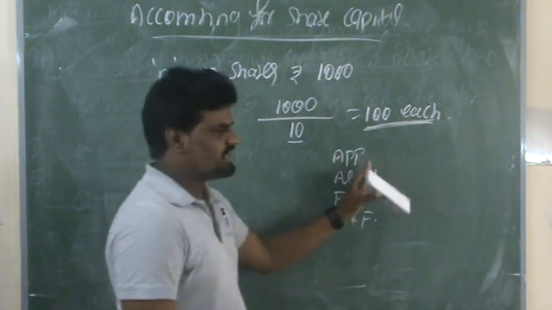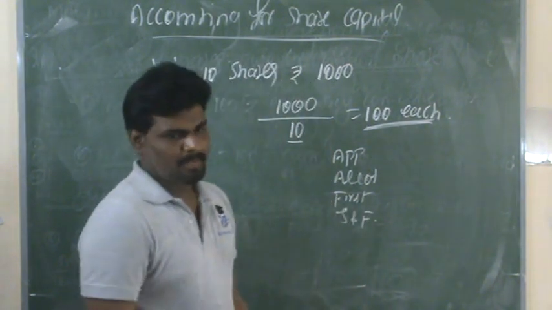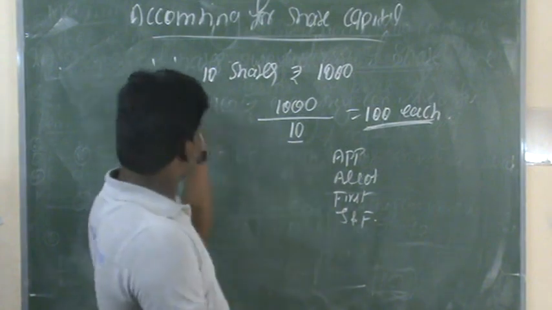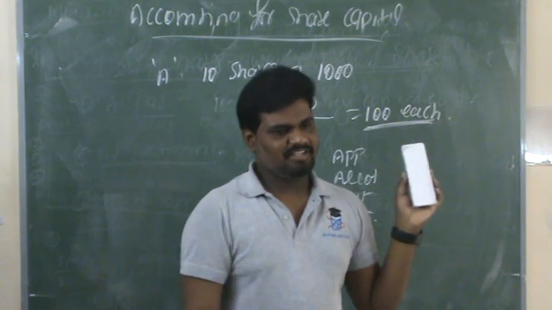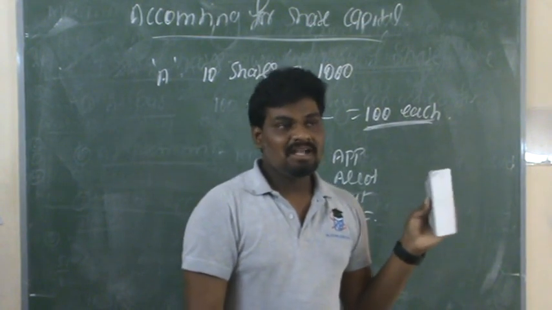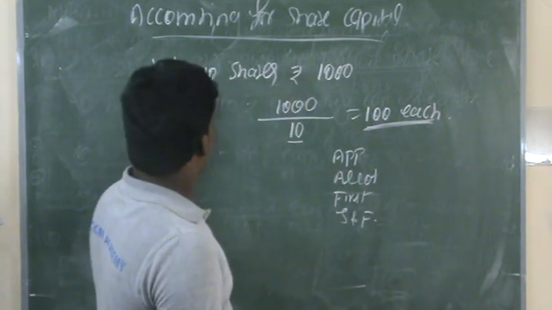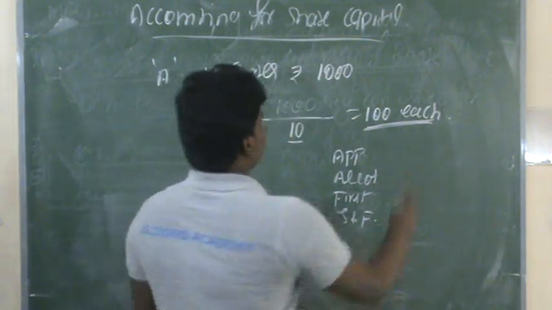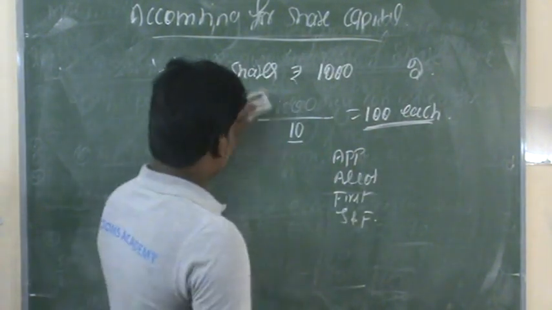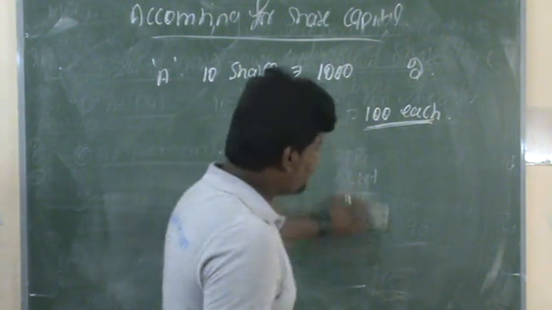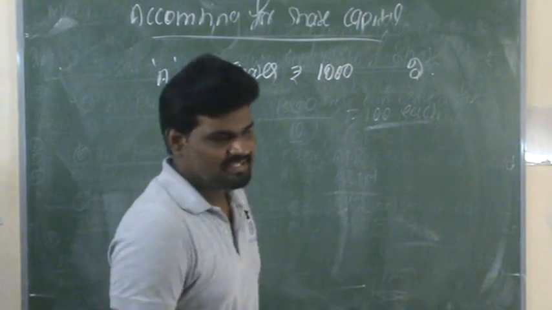These are the various stages for the collection of subscription of capital from the public. Suppose person A fails to pay the share capital amount. In such circumstances, what can be done with the shares? Here the person failed to pay for 2 shares, so the company directors decide to forfeit, that is cancel, these shares.